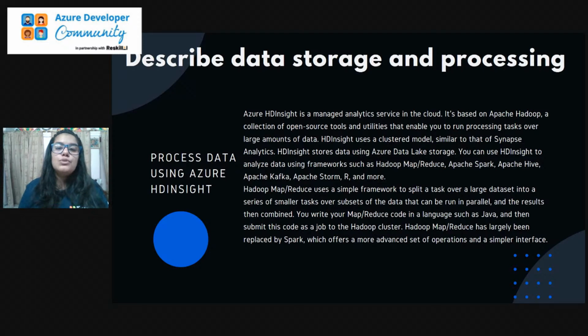It is used in a clustered model, similar to Synapse Analytics, but it is for cloud purposes specifically. Then we have Azure Data Lake Storage to store the data that we get from HDInsight, and we can use some frameworks over it, like Hadoop MapReduce, Apache Spark, Apache Hive, Apache Kafka, Apache Storm, R, and many more.